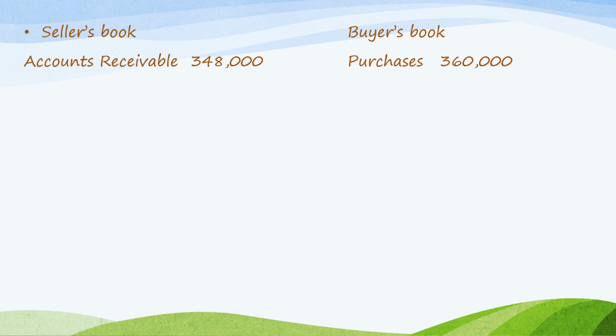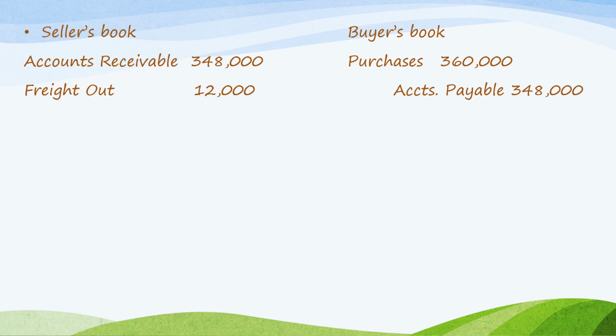On March 15, 2020, debit accounts receivable. The seller's receivable should have been 360,000. However, the freight that should be the responsibility of the seller has been paid for by the buyer.